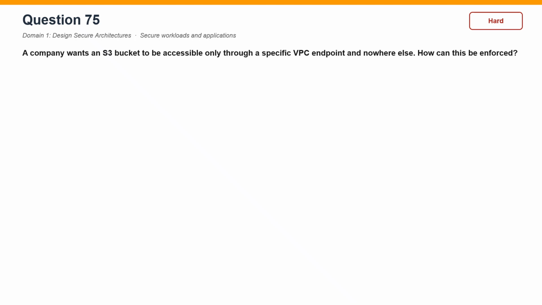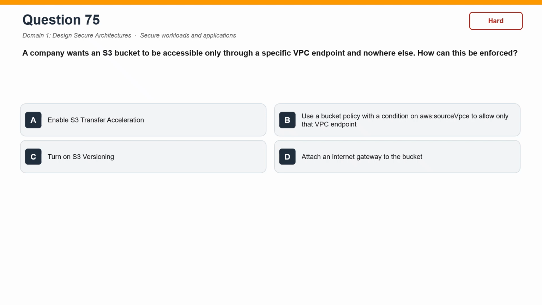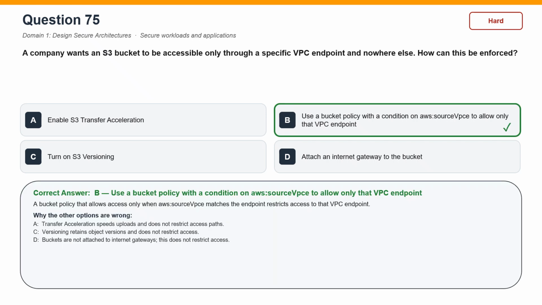Question 75. A company wants an S3 bucket to be accessible only through a specific VPC endpoint and nowhere else. How can this be enforced? The correct answer is B. Use a bucket policy with a condition on aws:sourceVpce to allow only that VPC endpoint. A bucket policy that allows access only when aws:sourceVpce matches the endpoint restricts access to that VPC endpoint.